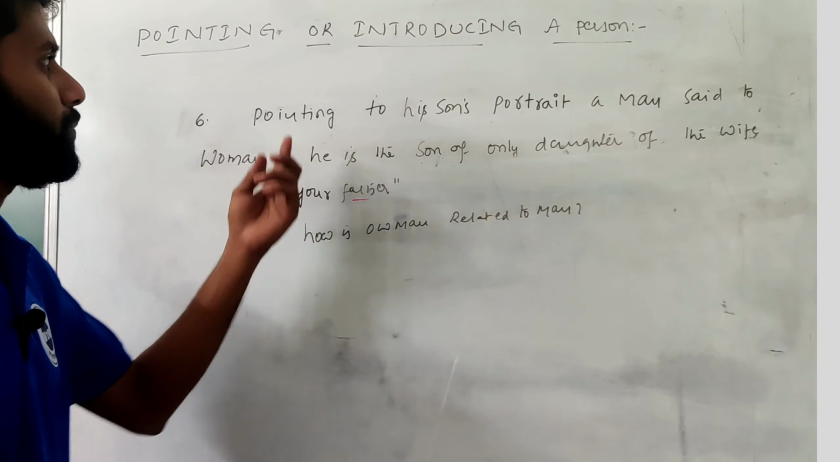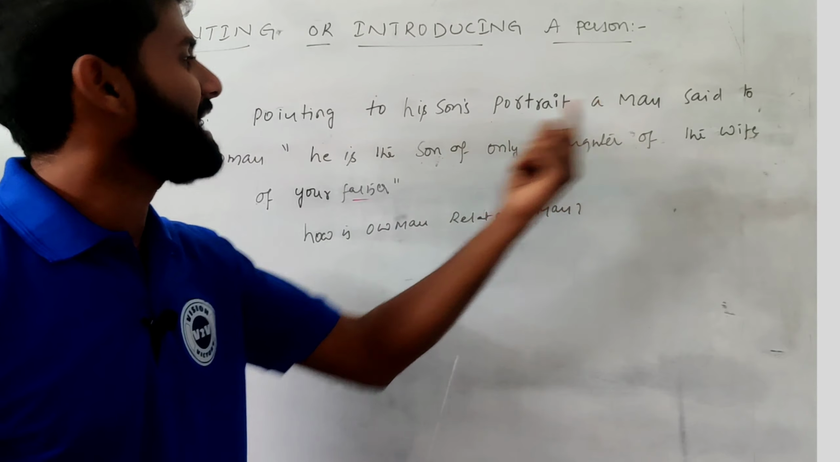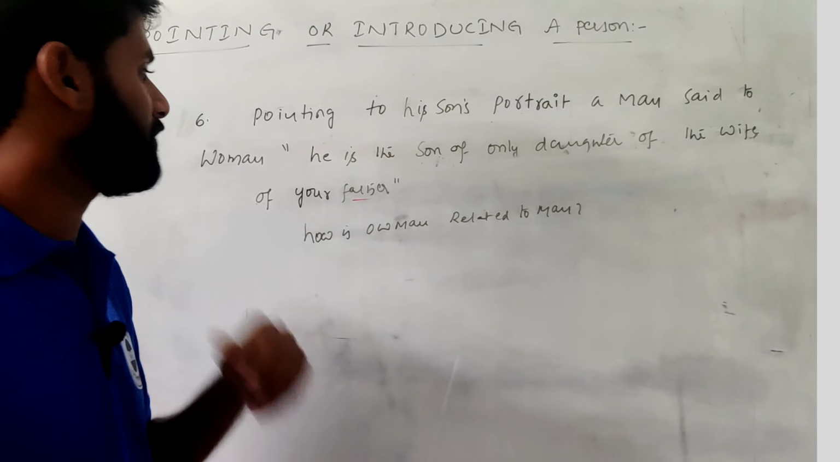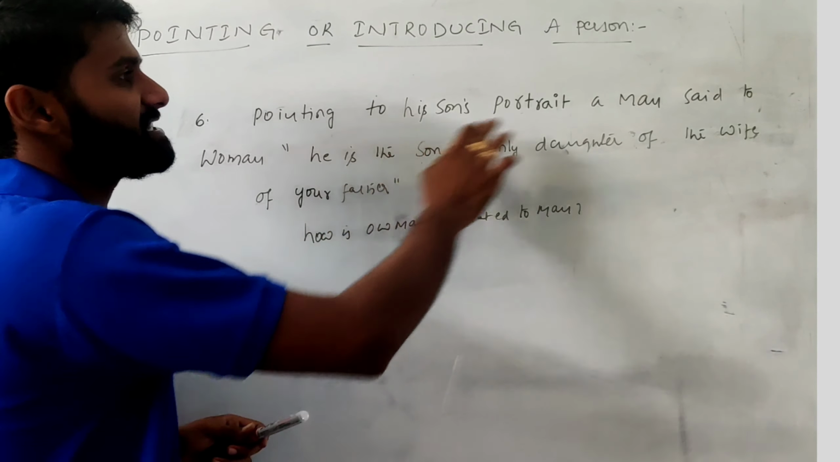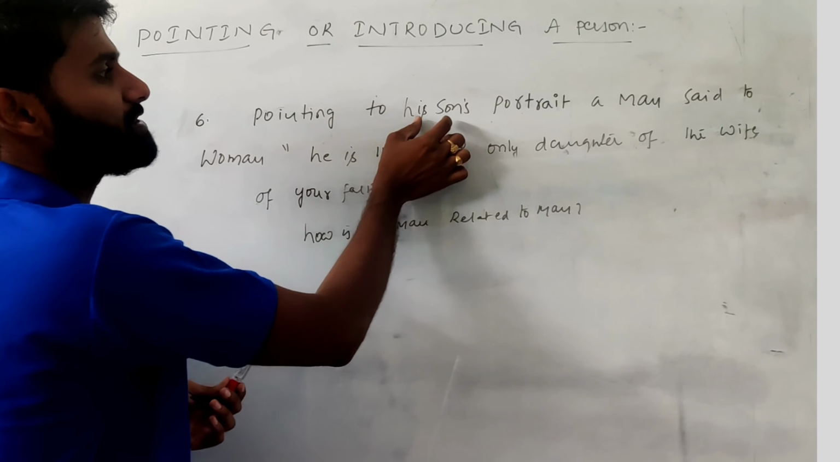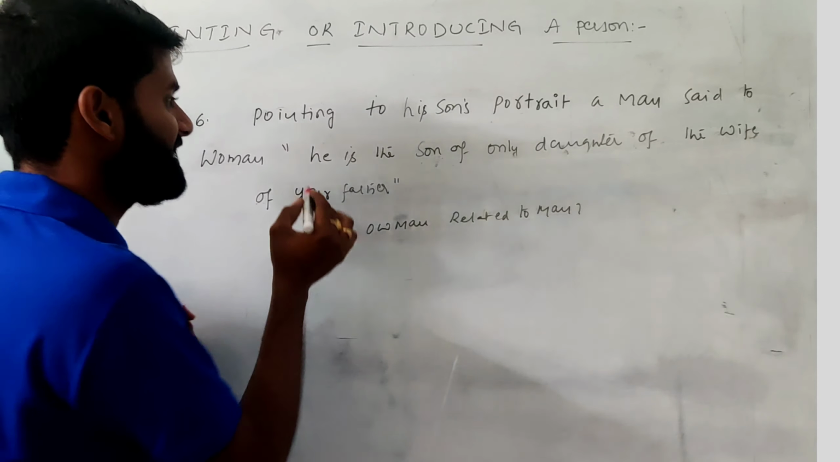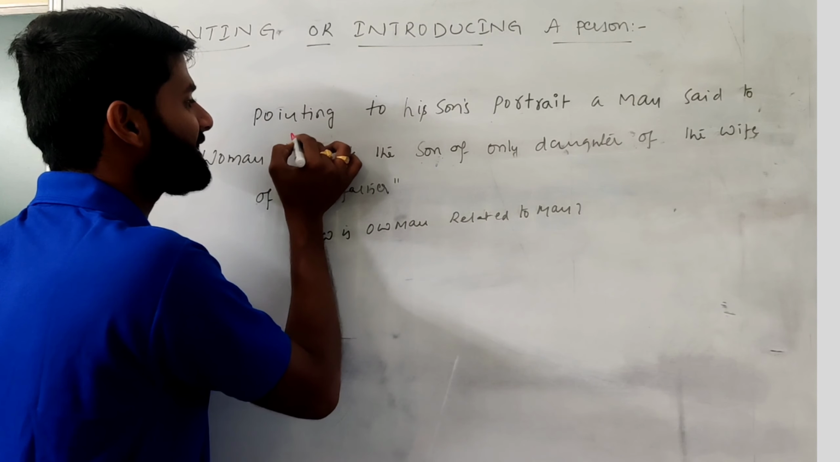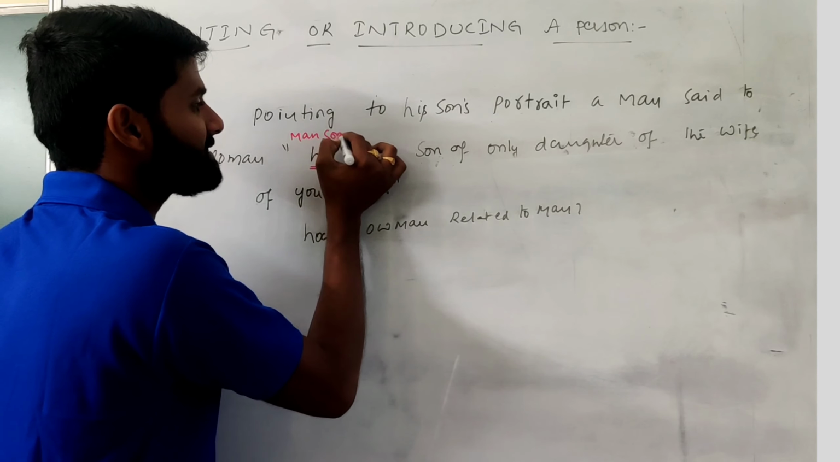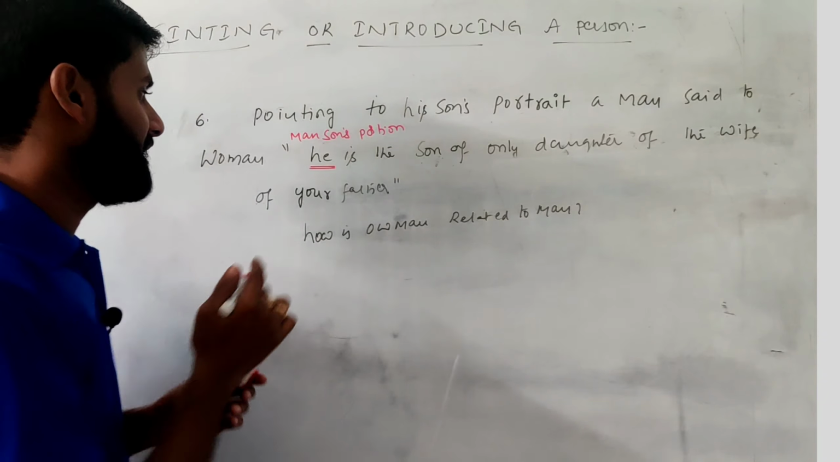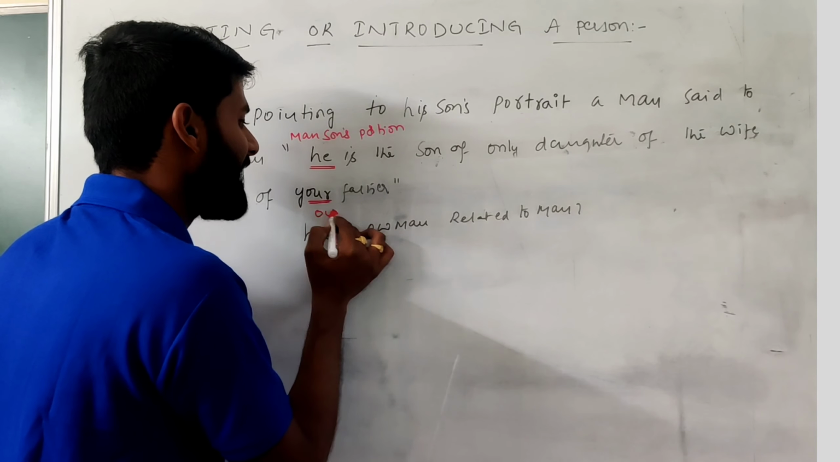Question C. Pointing to his son's portrait, a man said to a woman, he is the son of only daughter of the wife of your father. See, there is a conversation between a man and a woman towards his son's portrait. His son's portrait means man's son's portrait. The person in the photo is indicated as he. Here your can be indicated as woman.